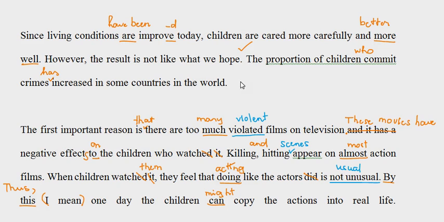However, the next one has a problem. We have one subject, the proportion of children, but two verbs, commit crimes and increase. However, only increase is the main verb to go with the proportion of children. So I add who here to change who committed crimes to a relative clause. Okay.